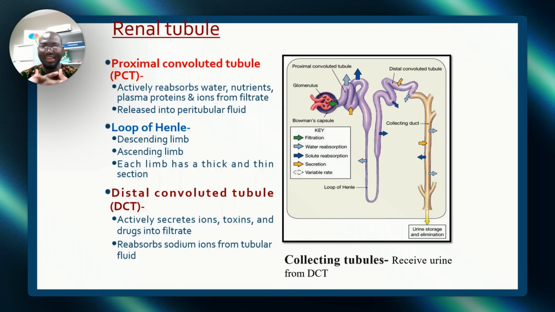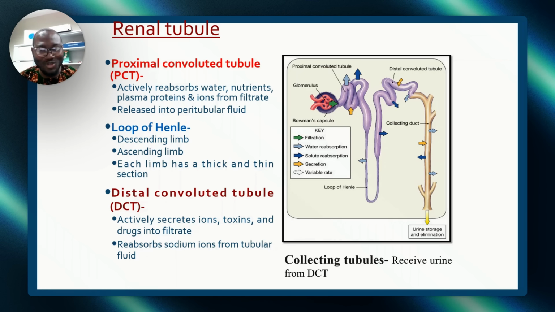Okay, as a recap, I want us to review everything with questions. Look at this diagram very well, the renal tube. One of the questions they can ask you is, most water is reabsorbed from the filtrate by which region of the nephron? When you're talking about reabsorption, remember, it is the proximal convoluted tube here.